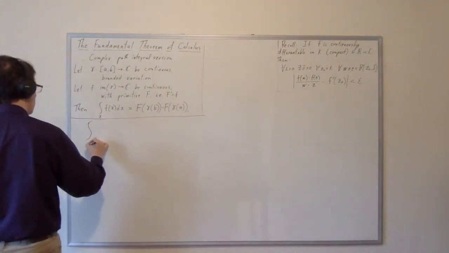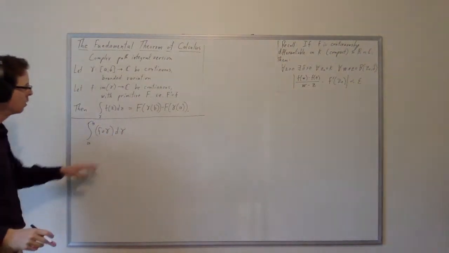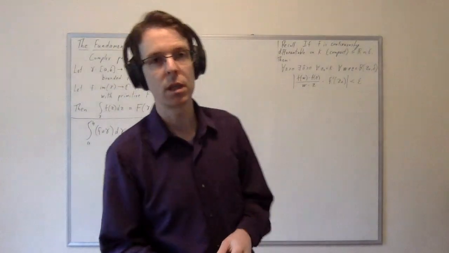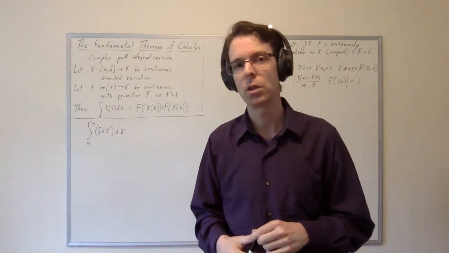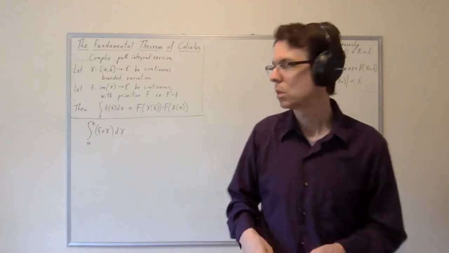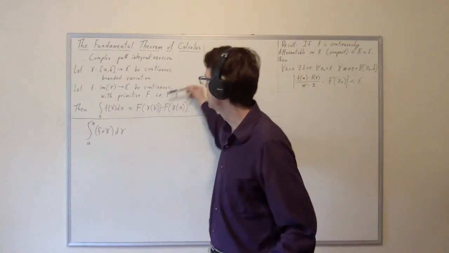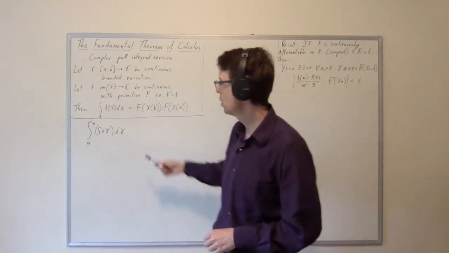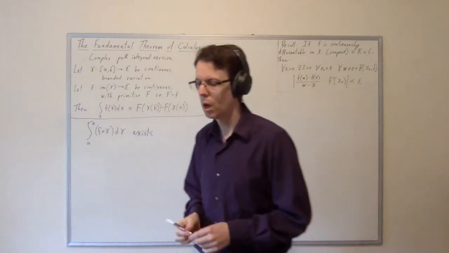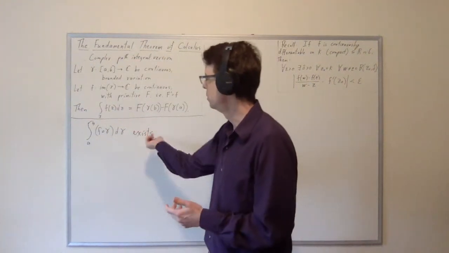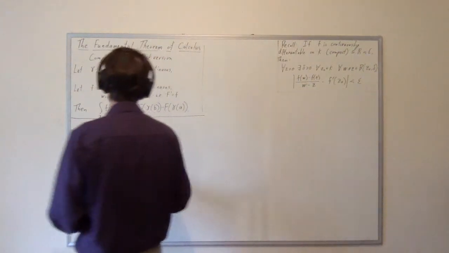But I want to point out here that if we interpret this as a Riemann-Stieltjes integral of f composed with gamma d gamma, then we already have a theorem that tells us that a Riemann-Stieltjes integral will exist, provided that the relevant path is bounded variation and the relevant function is continuous. So gamma is assumed bounded variation here, and f composed with gamma is continuous because f is assumed continuous and so is gamma. And so this thing exists by the prior work. But we don't actually need to perform this step. We don't need to prove that it exists because we're going to directly calculate it as a limit.